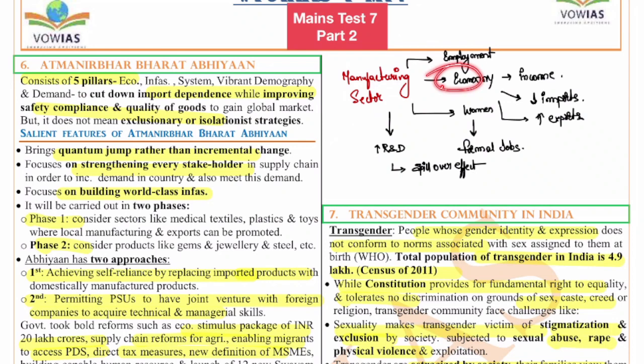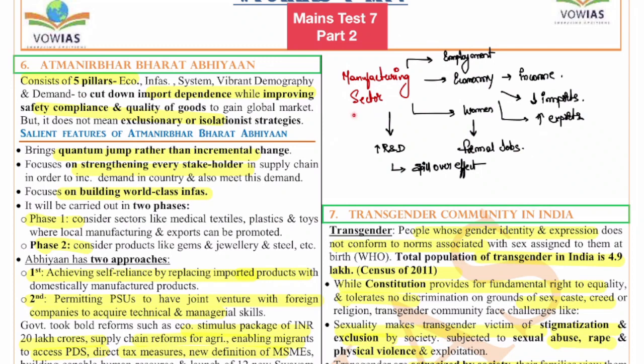Another thing that will happen is that when the manufacturing sector is very vibrant, the imports will decrease and exports will increase. So this will save our foreign exchange as well. Also, even on the social front, the manufacturing sector is a boost for vulnerable sections like women. This will increase formal jobs. The employment will increase. So when the financial independence of women increases, that means the overall development and growth increases.